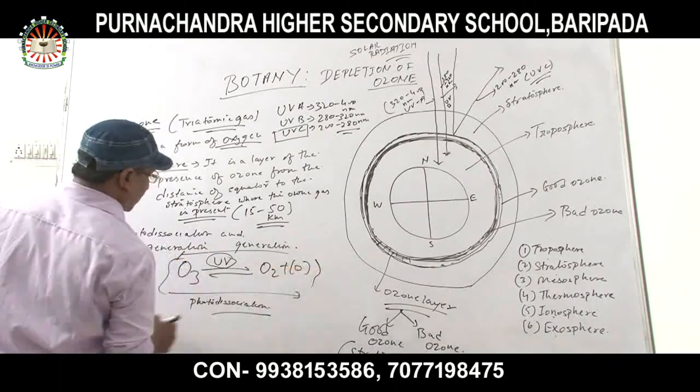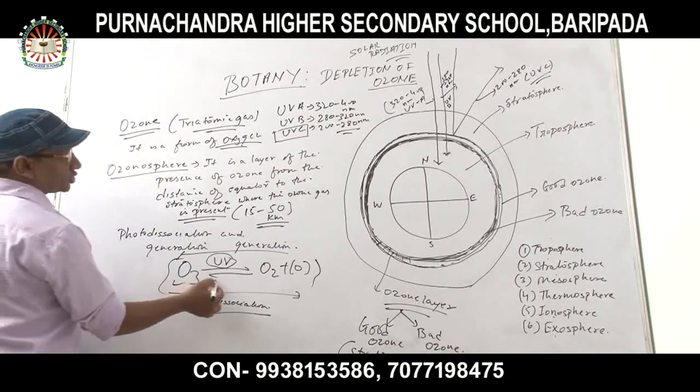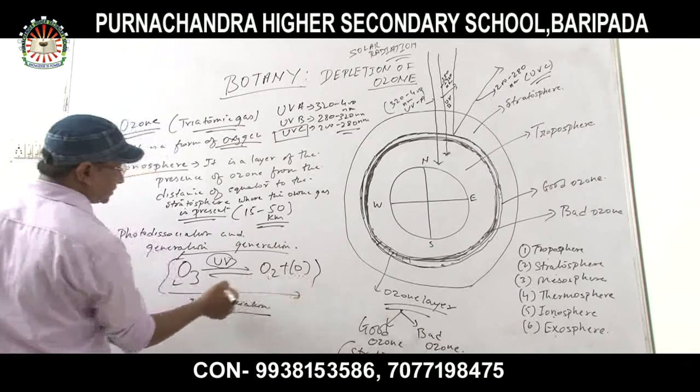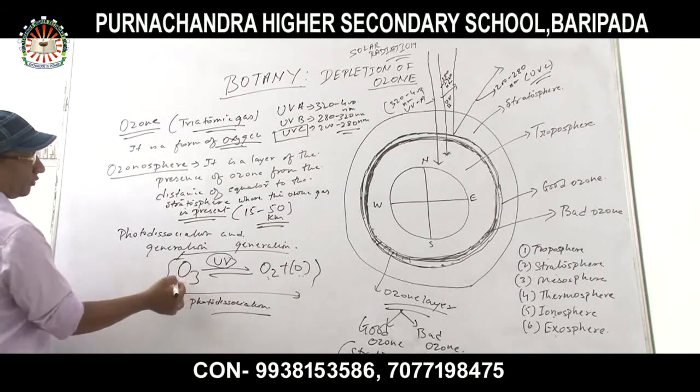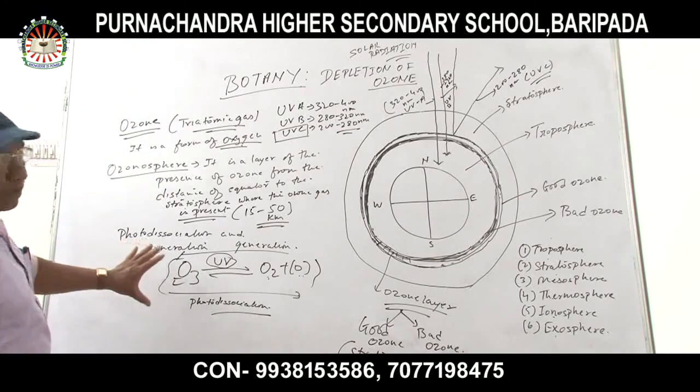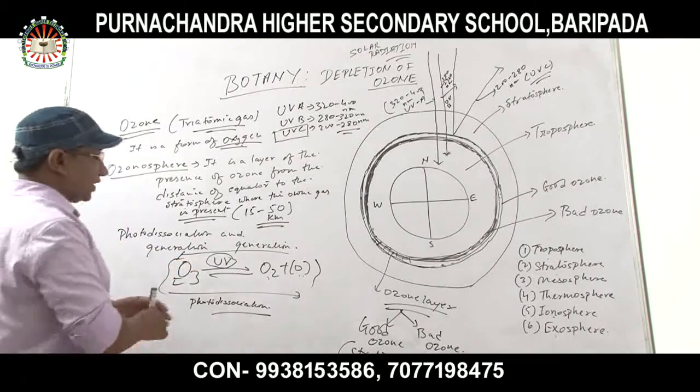Now, photodissociation and generation form what? Ozone. Ozone photodissociates to form oxygen and nascent oxygen. Again, oxygen and nascent oxygen react together to form ozone. So two kinds of reactions take place to form ozone in the atmosphere.